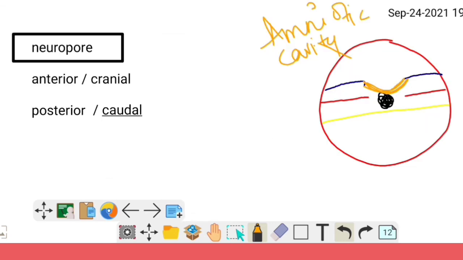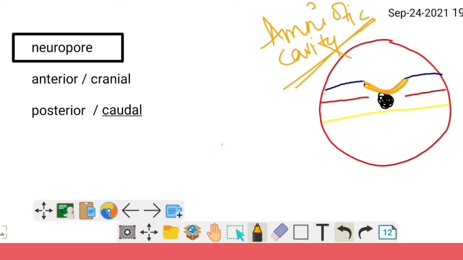What is a neuropore? These are openings during the neurulation process, when the neural groove or neural plate is converted into the neural tube. During that transition, the neural plate is in direct contact with the amniotic cavity.